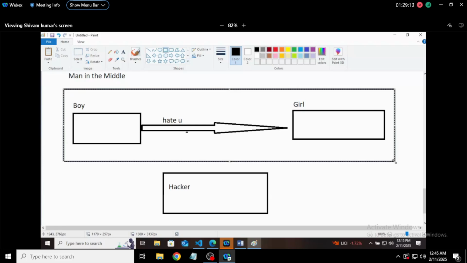The company puts a container over the block of code so that no one can get into the communication. Now the hacker will be stuck at this line only. He can't go inside, and if he can't go inside, how can he change the message? So the hello message will stay hello only.